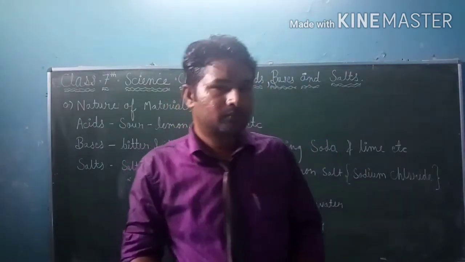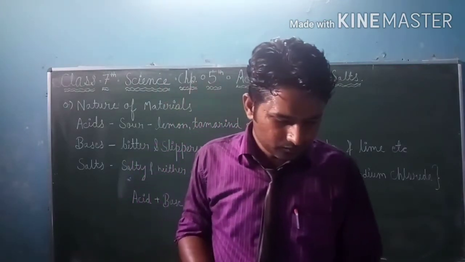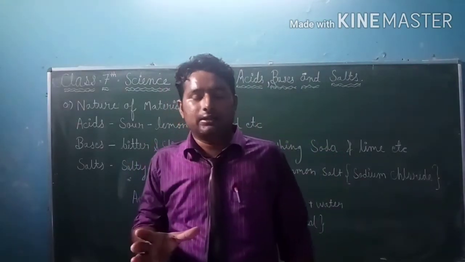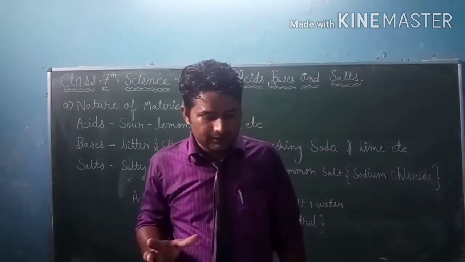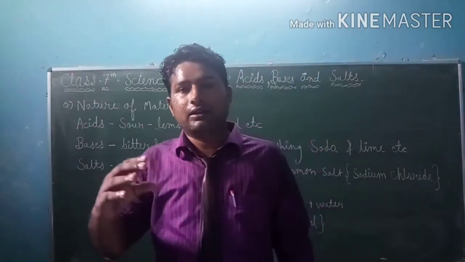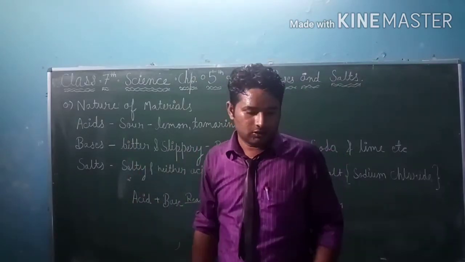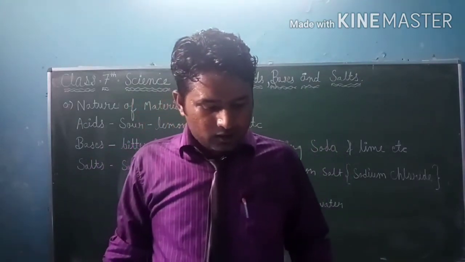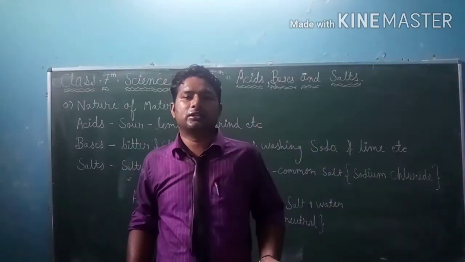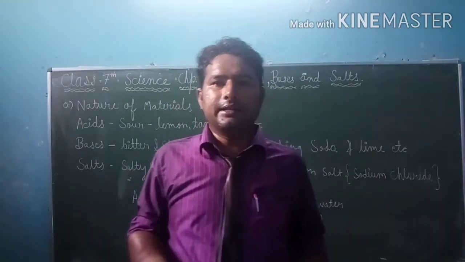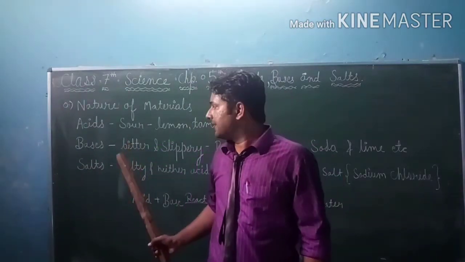Here I want to explain once again the examples of neutral substances: water, glucose, alcohol, cucumber, and glycerin. These are all neutral in reaction.